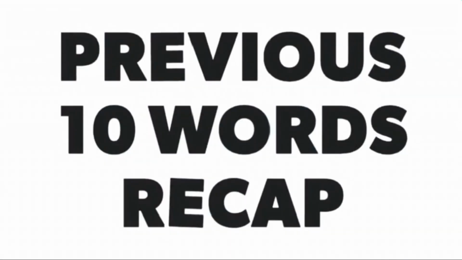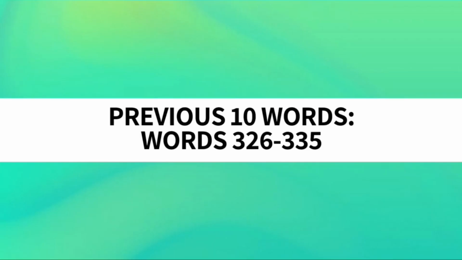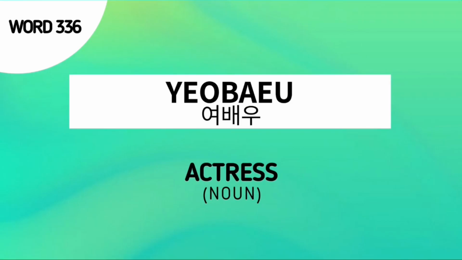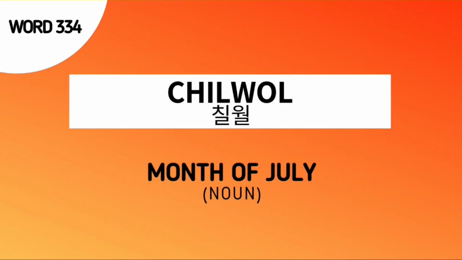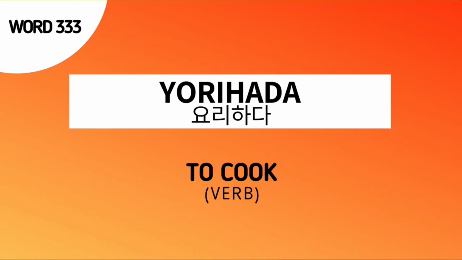Now let's proceed to our previous 10 words recap. As of now, our previous 10 words are words number 326 to 335. But don't forget our word for today, word number 336, YEOBAEU, which means actress. The first word for our review is word number 335, 쓰레기, which means trash. Next word is 7월, which means July. Next word is 요리하다, which means to cook.